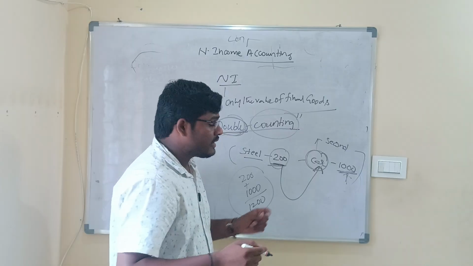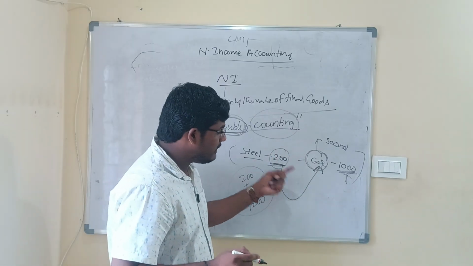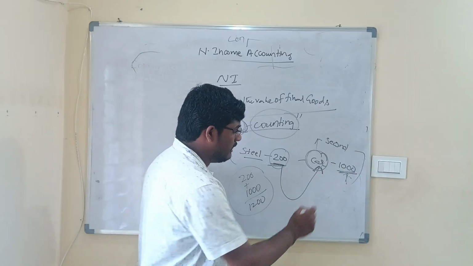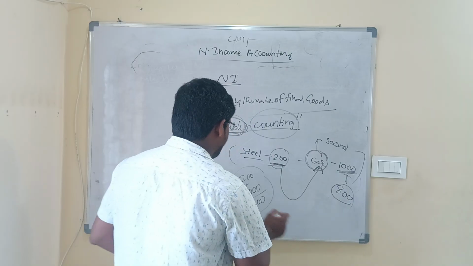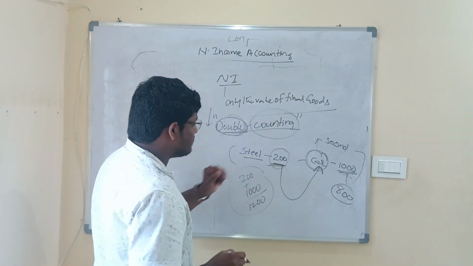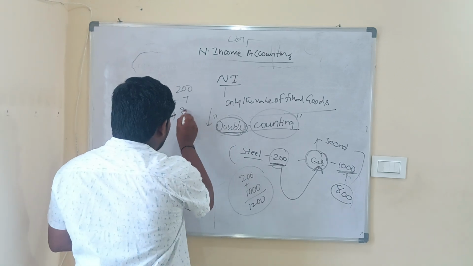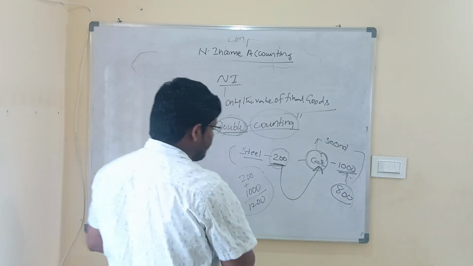That is why we have to subtract the value of steel, which is an intermediate good for the car making company. Then if we subtract the value of steel, it becomes 800. So if I want to calculate the national income, 200 is the value of steel plus 800 is the value of car, which makes 1,000 the value of national income.